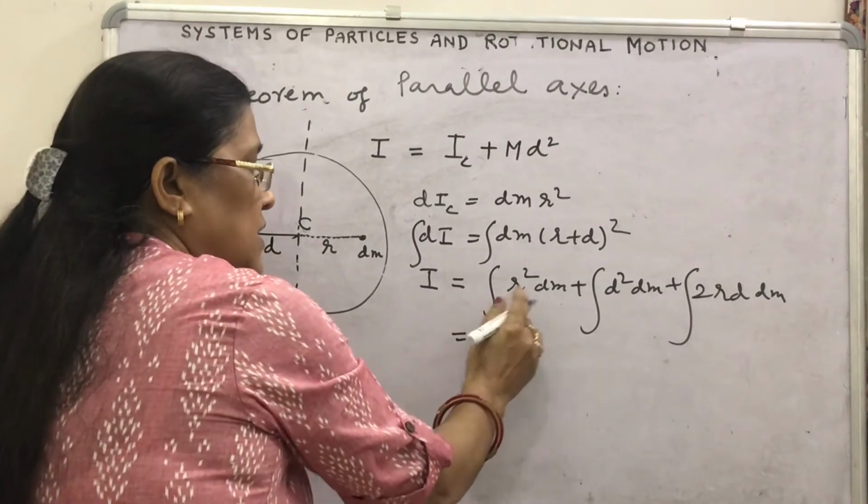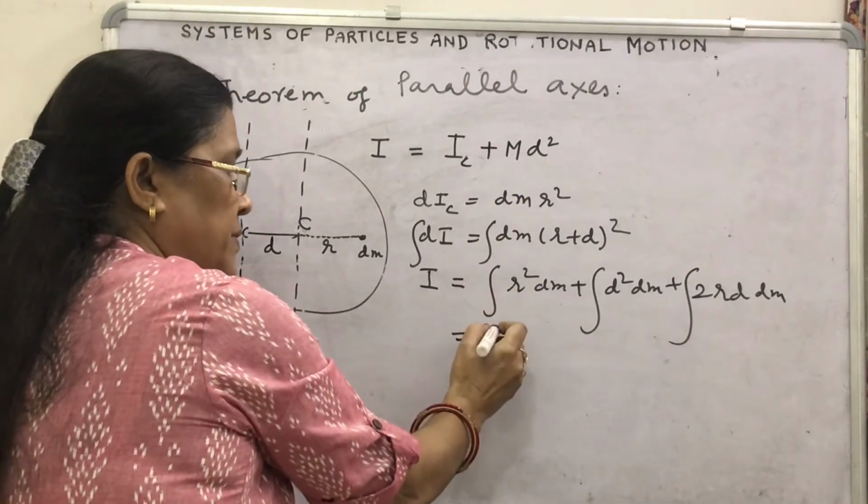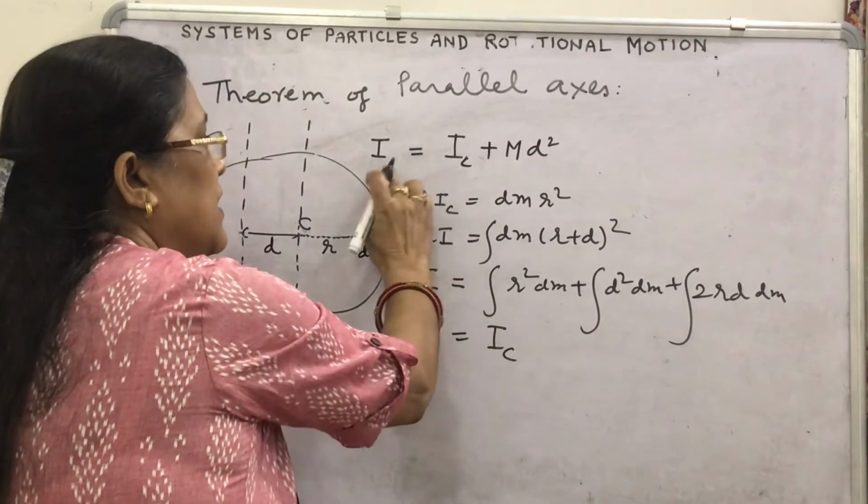What is this? dm r square is dIc, and its integration will be Ic. So we get I and Ic.